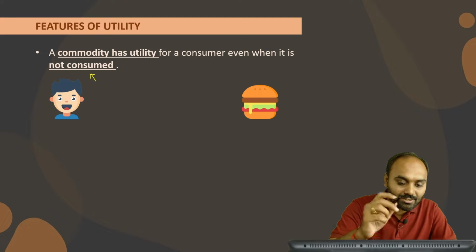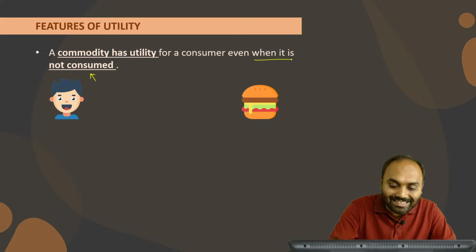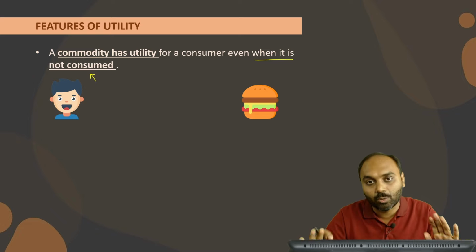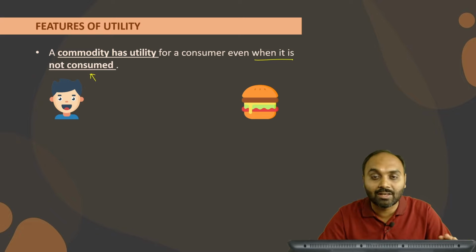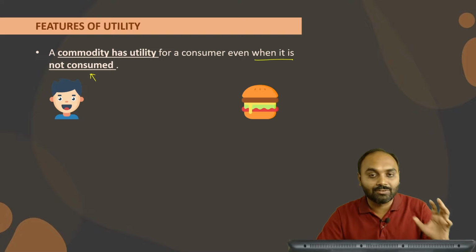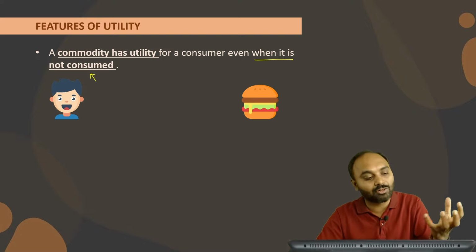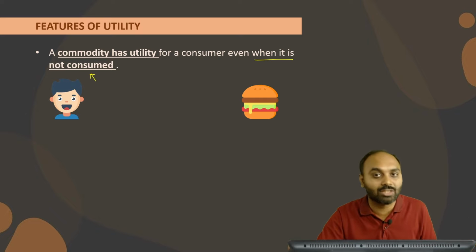A commodity has utility for a consumer even when it is not consumed. So there is not any requirement to consume a product for you to get utility. Utility can be found out without consuming a product. So make a note, students, we don't need to consume a product. We can expect utility from any kind of product without consuming that product.